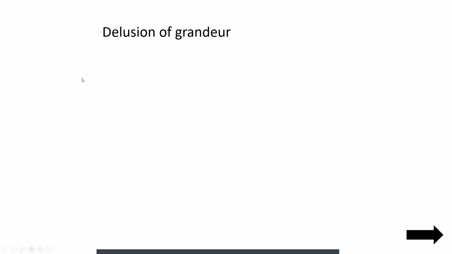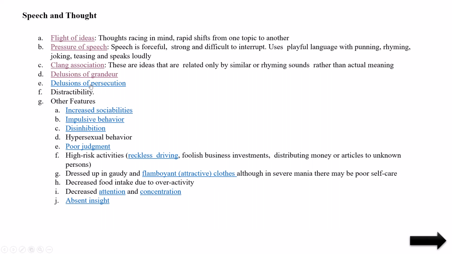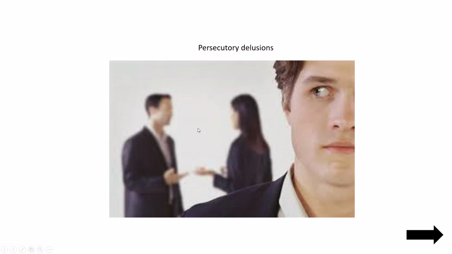Then delusion of grandeur, I already explained. They will think they are very big, they know everything, they are the biggest person in this world. Overthinking about themselves will be there. So that is called delusion of grandeur. And delusion of persecution: they will think somebody is hurting them, somebody is planning to spoil them, planning to kill them. Even if there is no actual evidence, or even if they are not talking about him, still he will think they are taking his property. They are going to hurt him, they are hurting him. Like that they will think.